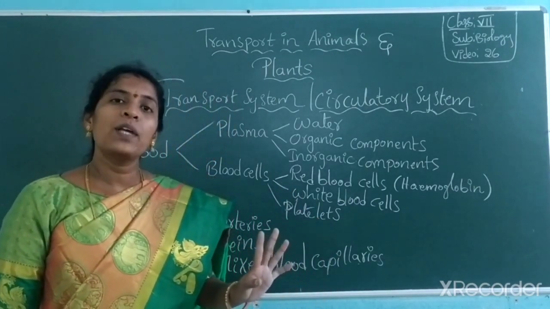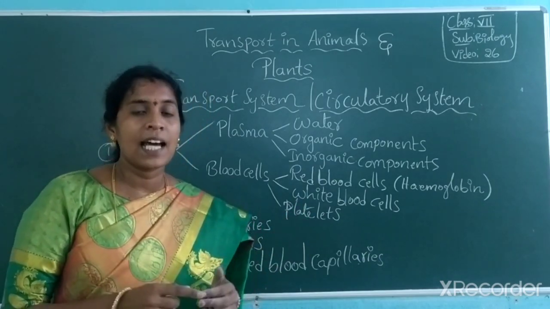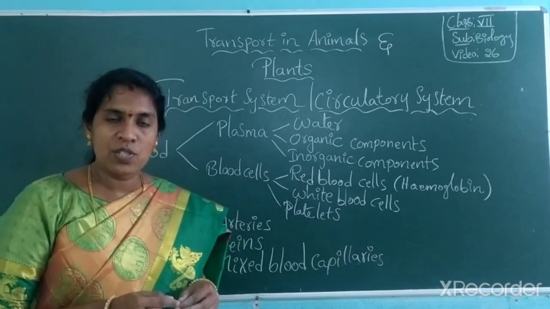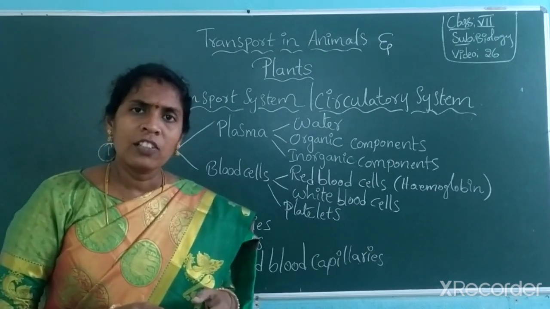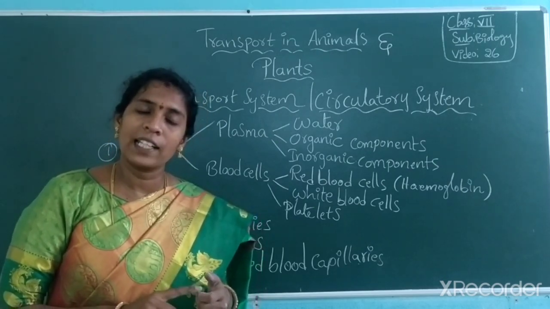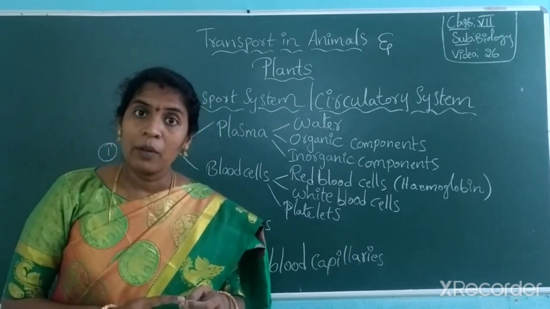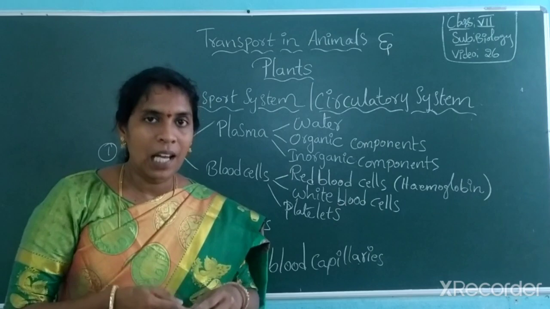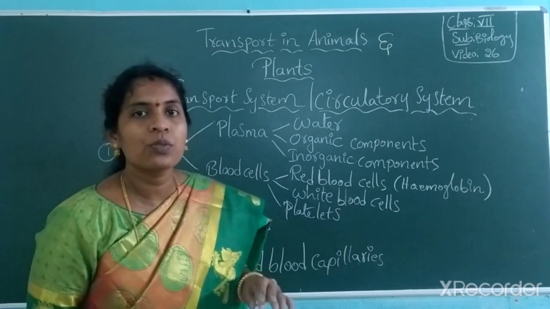Got it? We look at how all of them are associated and working for our body, and how they transport materials from one part of our body to another. From the digestive system to different parts, what components are carried? Glucose, fatty acids, amino acids, water, vitamins and minerals. From the respiratory system, oxygen is carried, and carbon dioxide is also returned to be expelled. Am I right? So how they work and associate, we look at one by one.